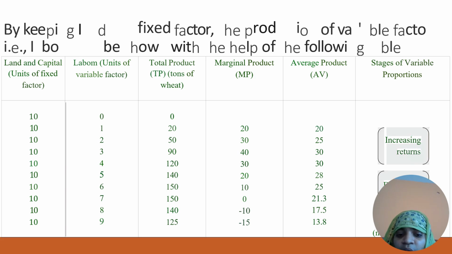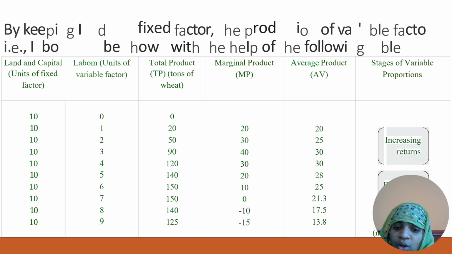So here the number of units is from 0 to 9. As you can see, to get the total product, as we increase the manpower of labor at an increasing rate, our total product increases up to some extent. It increases up to the 6th labor, then at the 7th labor it's constant, and at the 8th labor it was declining, and at the 9th labor again it's declining.